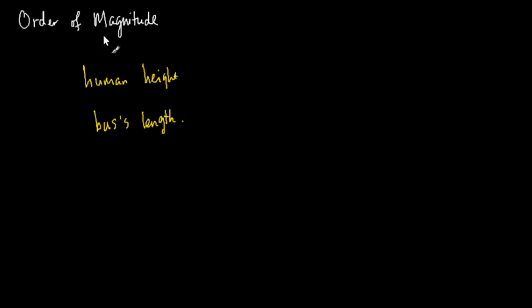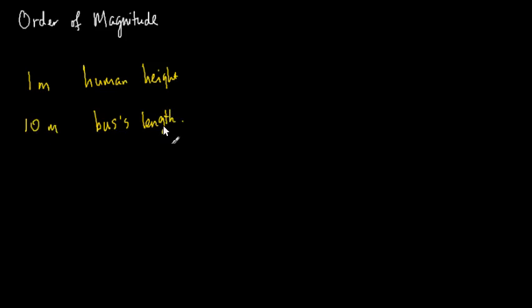If I just want an order of magnitude, what it means is that I want a number, just any number, which is not too far off, to give me an idea. So the way to say this is that we say the human height is of the order of 1 meter, and we might say that a bus's length is of the order of 10 meters.